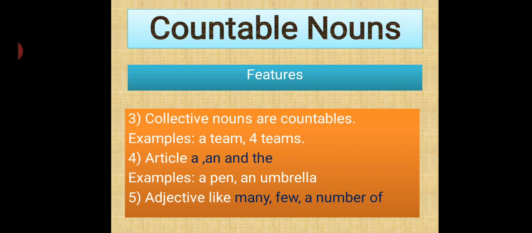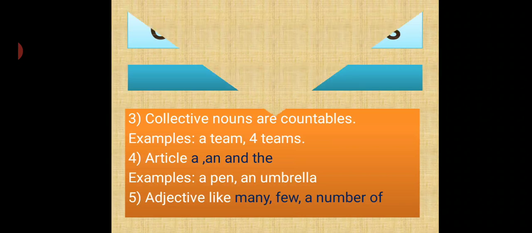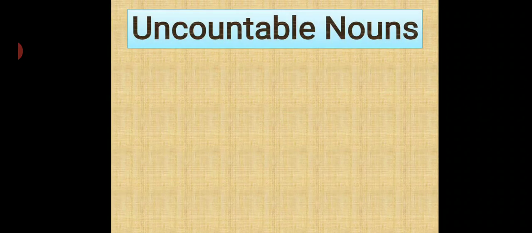So they are countable. So for countable, what do we use? We use many, we use few, we use a number of. Okay? Few examples. And when we have a live class, I'll give you many more examples for that.